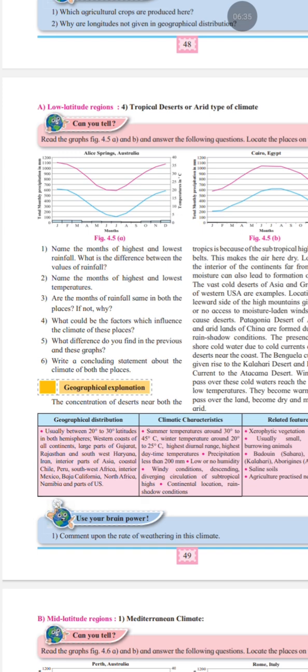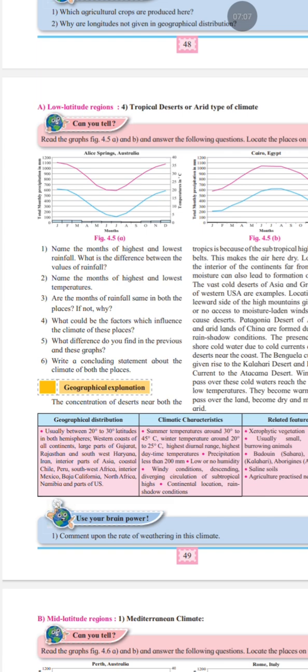It is 5 mm in the month of January only, and the difference is the value difference only, that is 5. Next question is, name the months of highest and lowest temperatures. So in Alice Springs, the warmest month is January with an average temperature of 38.7 degrees Celsius, and it experiences the lowest temperature in July, around 11.5 degrees Celsius.